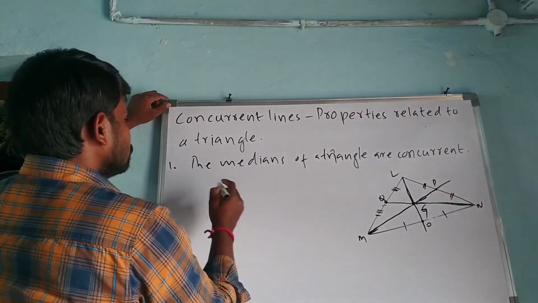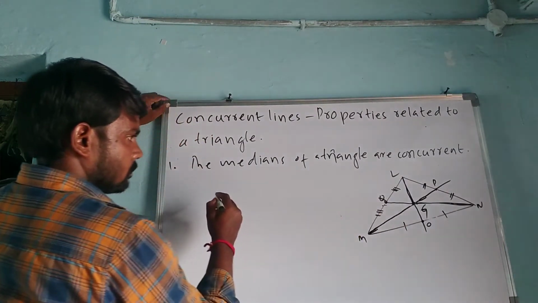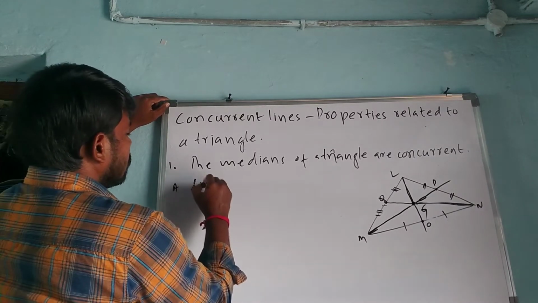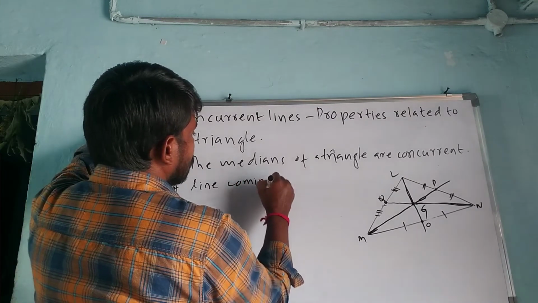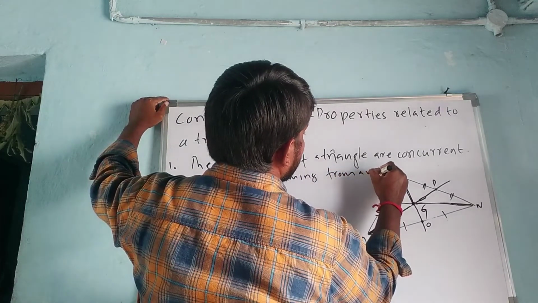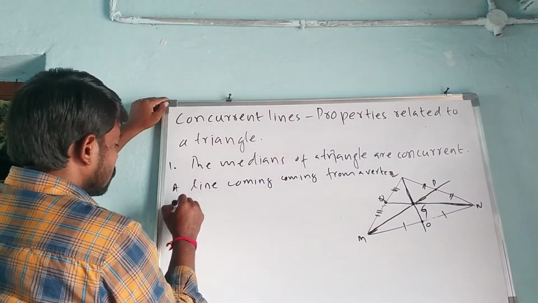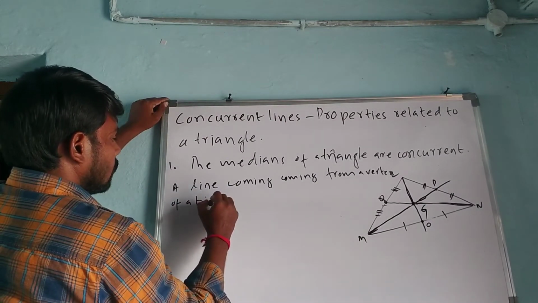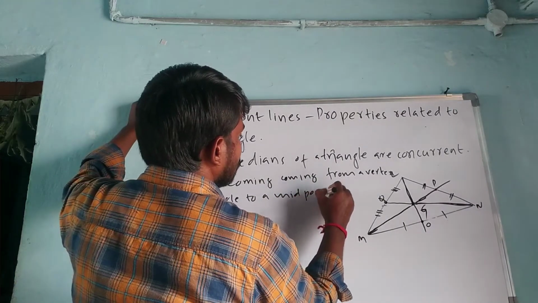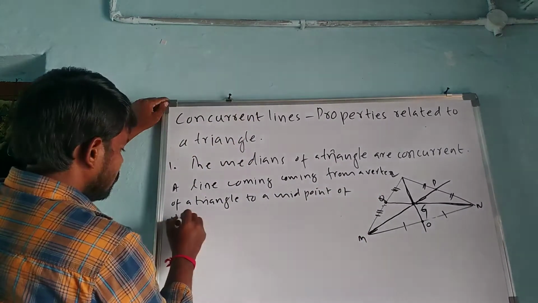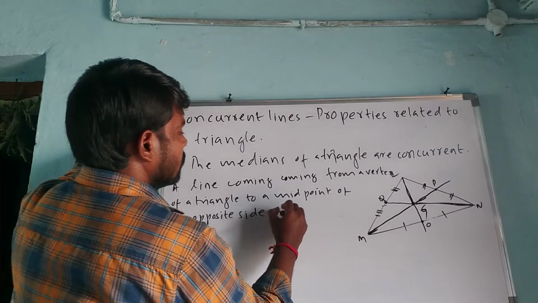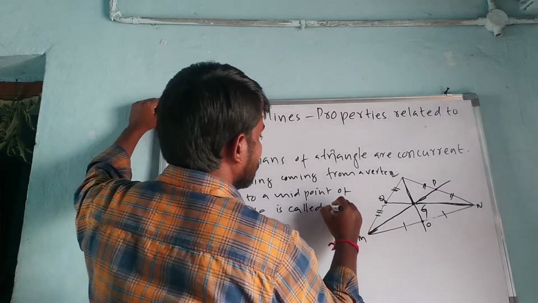So here, a line coming from a vertex of a triangle to the midpoint of its opposite side is called a median.